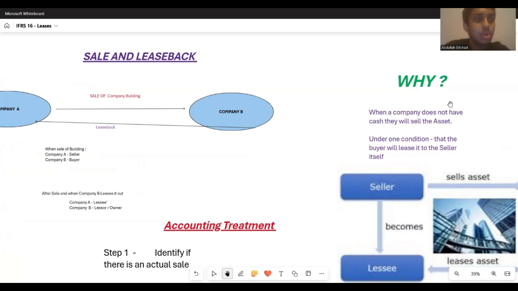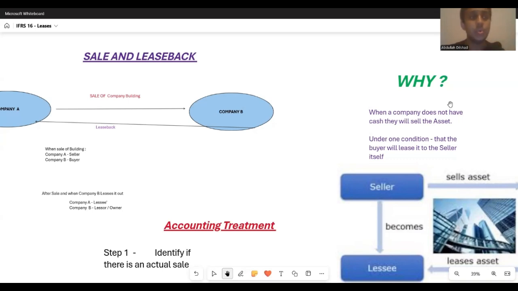Normally, you might know that there are large companies, the PLCs, and there are SMEs, small and medium scale businesses. They do not hold a larger amount of funds or cash. They'll only have a sufficient amount of cash. In case they need additional cash to run their day-to-day operations, they might have company assets. It could be company land and building, company vehicles, or fixed assets like plant and machinery.